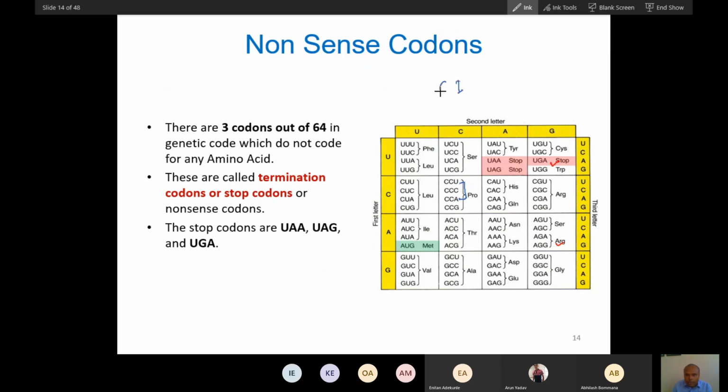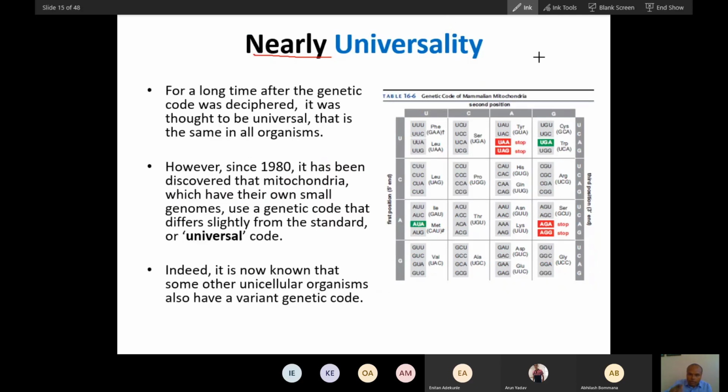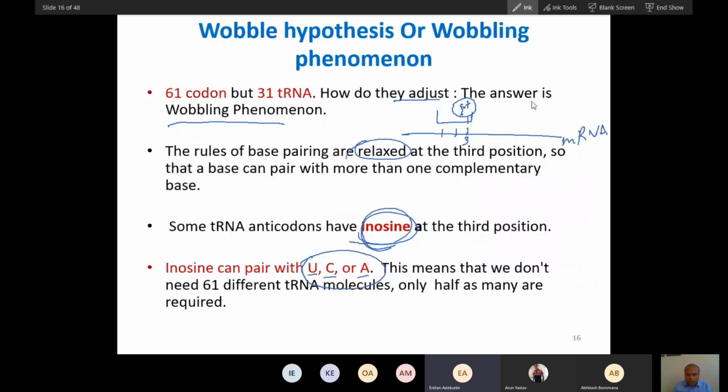In place of C there will be G, and in place of the other C there is G. So the tRNA that contains this IGG anticodon can bind with all these three. Did you understand this? Tell me. Yeah, here you can see this.